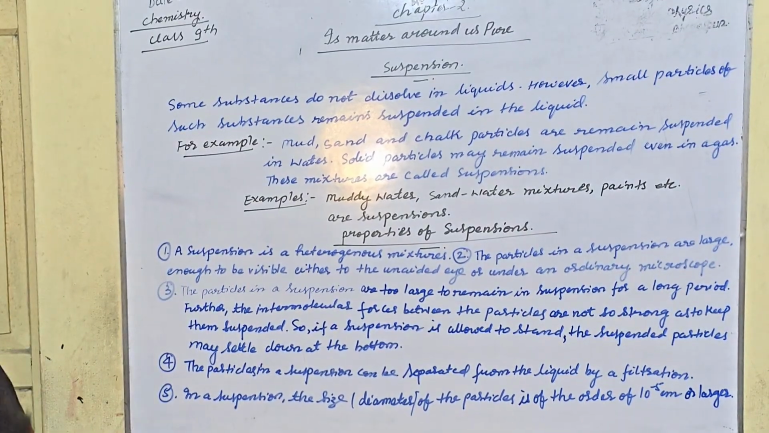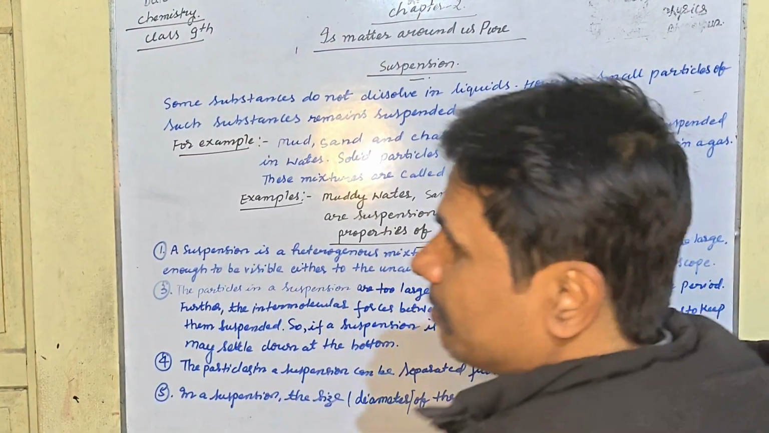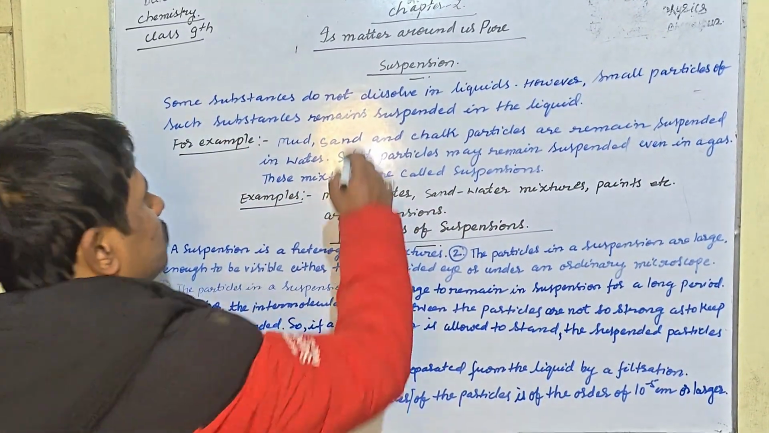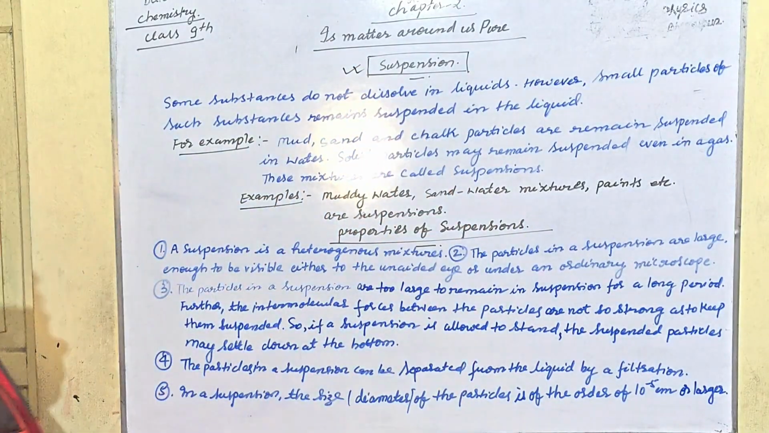So, my dear students, let us understand chapter number 2, Matter Around Us Pure. This is a chemistry class of 9. Welcome to my video. This is chapter number 2, Matter Around Us Pure. Today we are going to discuss the suspension. What do you mean by the suspension?